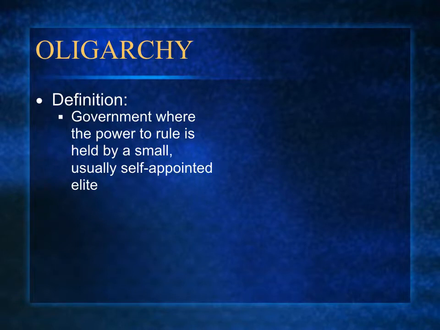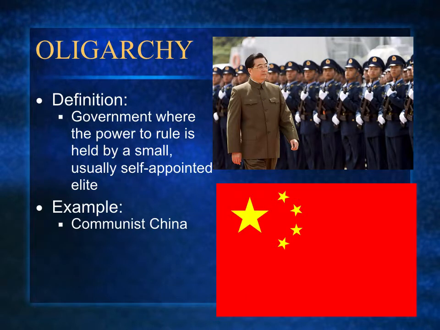In an oligarchy, like all other autocratic governments, the government is led by a small group of people. These leaders are generally part of the elite or upper class. In addition, they typically self-appoint each other by other elite members in the government. An example of an oligarchy is Communist China, where the leader is chosen by other members of the Chinese government.